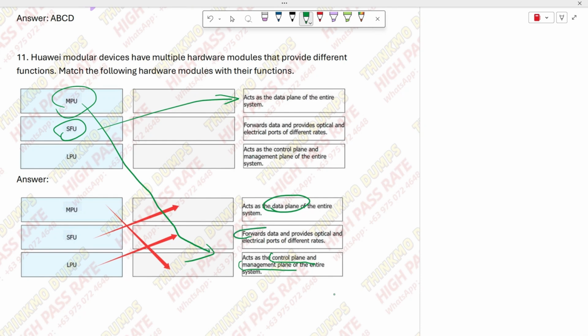And then this, what is this? This is forwarding, right? Then forwarding, and then this LPU stands for Line Processing Unit, which provides external interfaces such as optical ports and electrical ports and handles port-level operations and outbound forwarding processing.